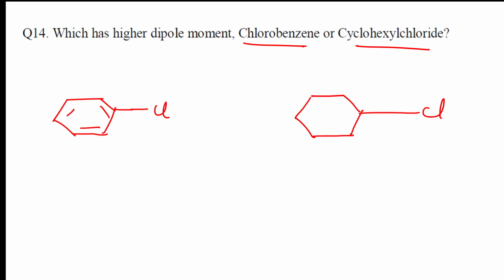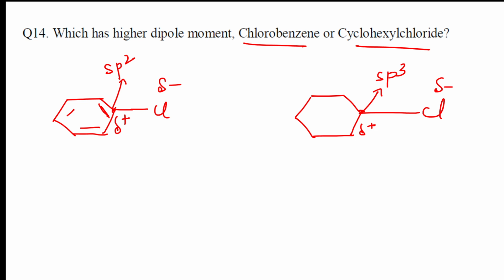I'm drawing chlorine here. Now you tell me, this carbon where your chlorine is attached, it has a double bond. Correct? Chlorine is more electronegative, it will drag, and this carbon will become electropositive. What is the hybridization here? This is sp2 hybridization. Again, chlorine is going to drag, and this part will become positive. But here there's no pi bond. So the hybridization is sp3.